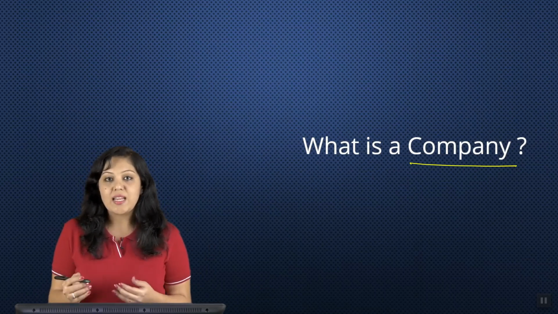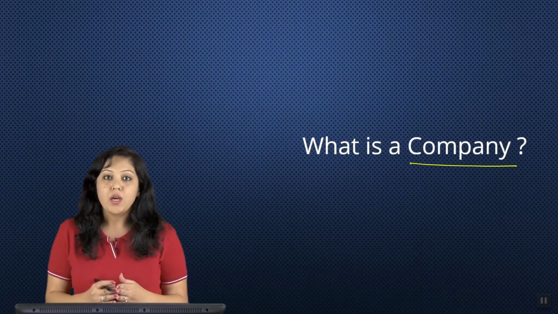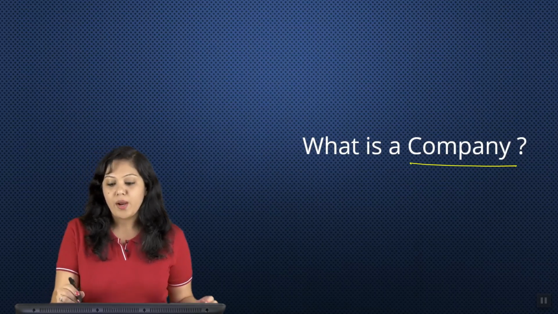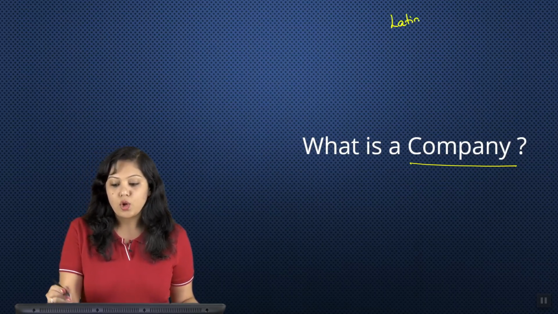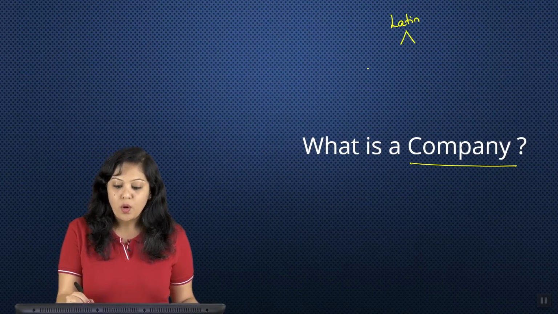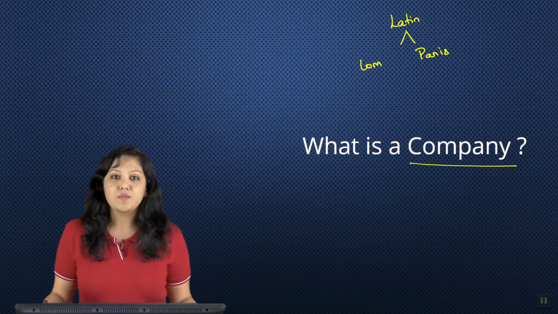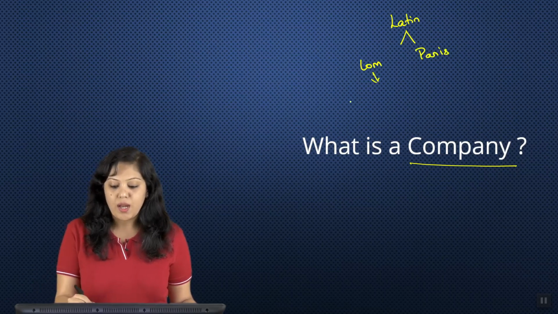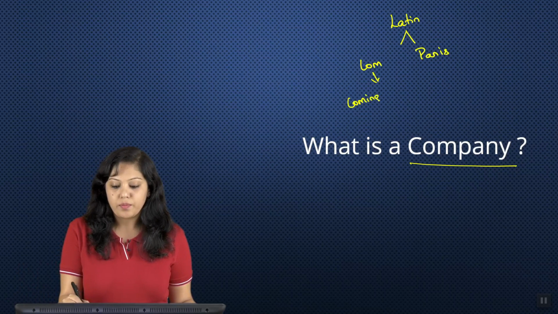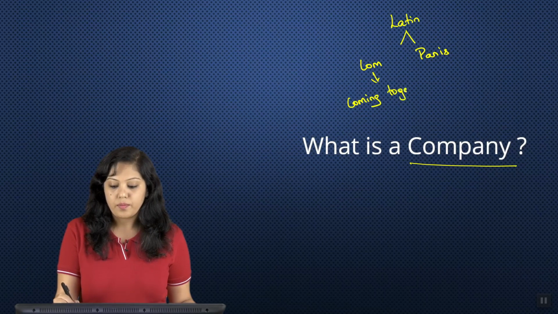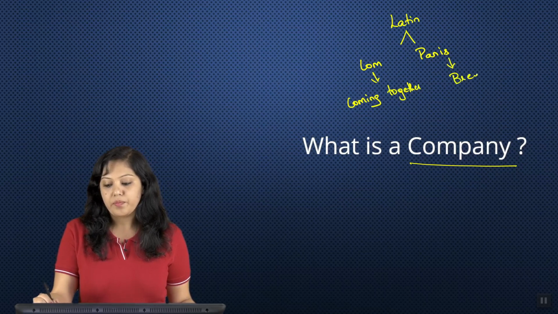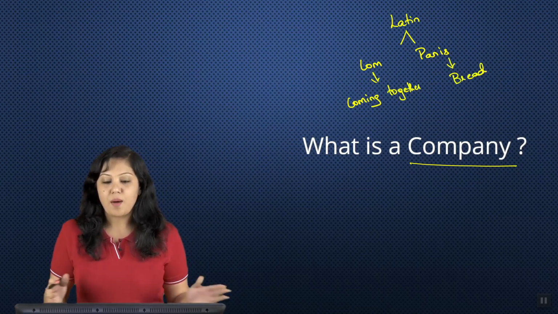Now let's understand the terminology of company. This word company is derived from a Latin term, okay? It was divided into two parts. One is cum, one is panis. Now what does this mean? Cum, as you can understand, means coming together, and panis means bread. So what exactly is cum panis?